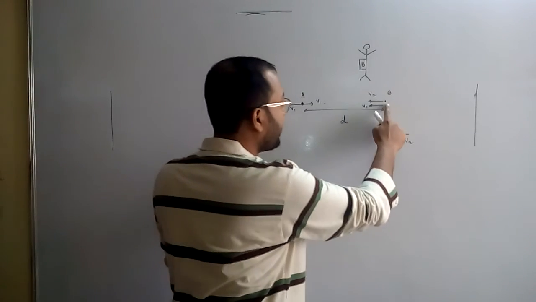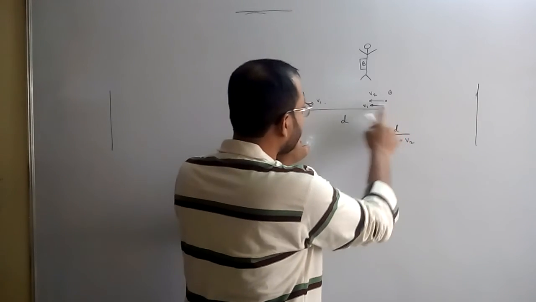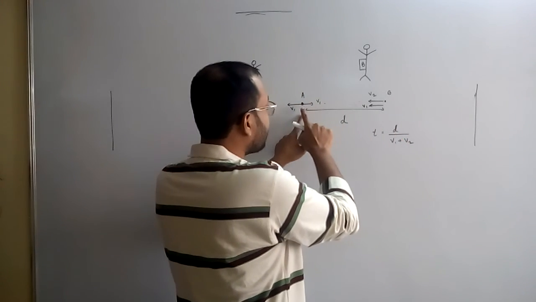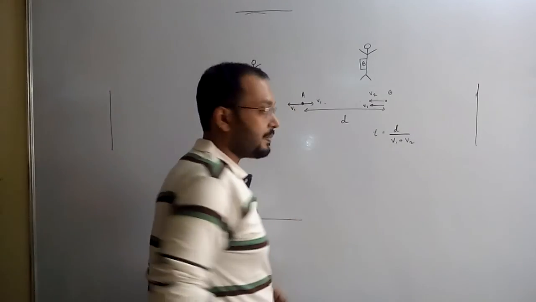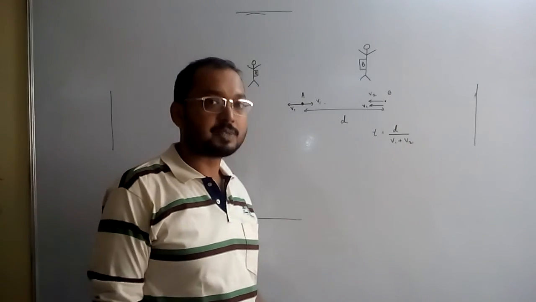Similarly, from B's point of view, B will say that I am at rest, and A covers the entire distance d with a total, net speed of v1 plus v2. That net speed v1 plus v2 is the relative velocity between these two objects.